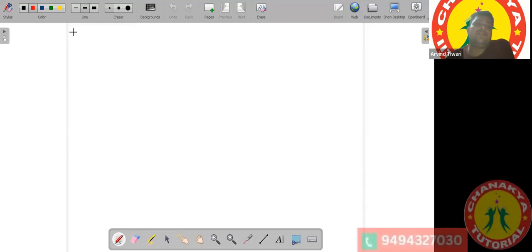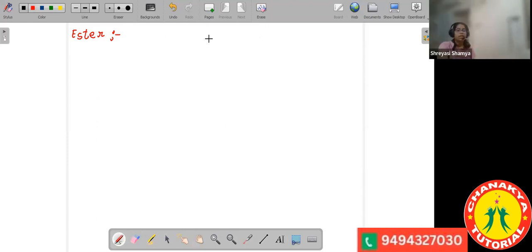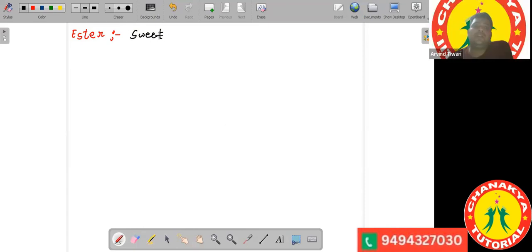The last topic we had done was esters. So what are esters? They are the sweet-smelling compounds made by the reaction of alcohols and carboxylic acids. They are sweet, fruity smelling substances.